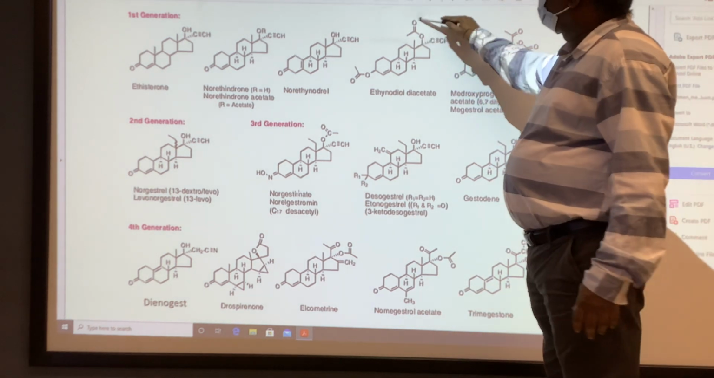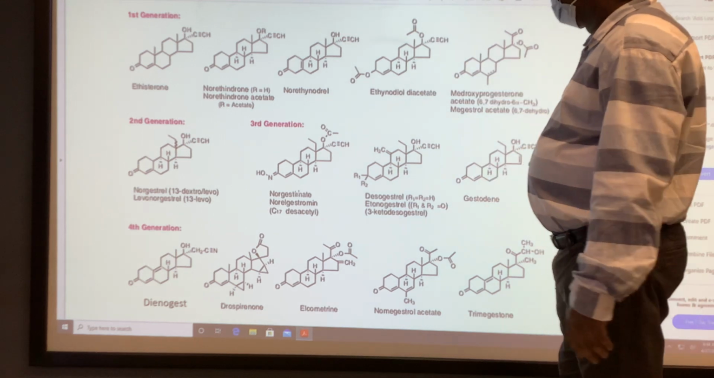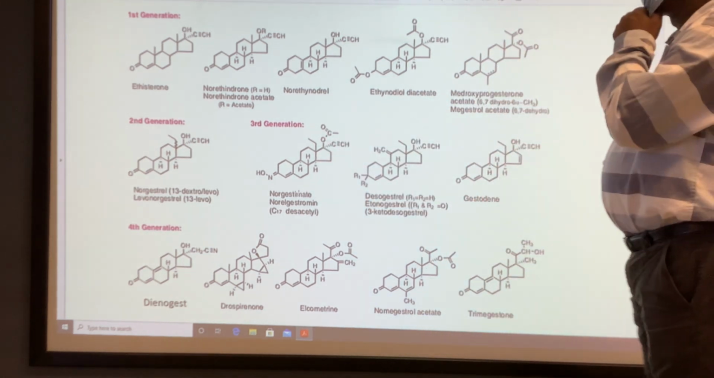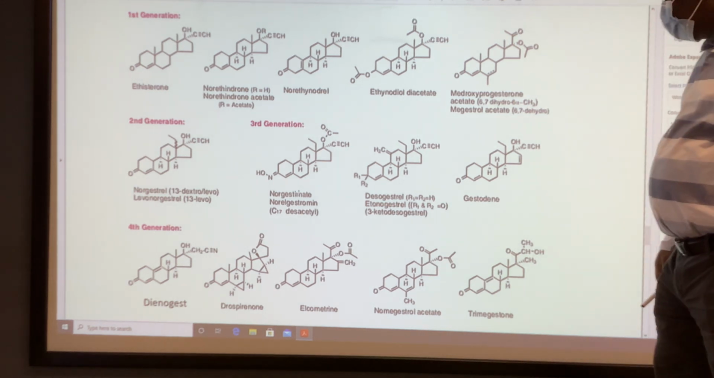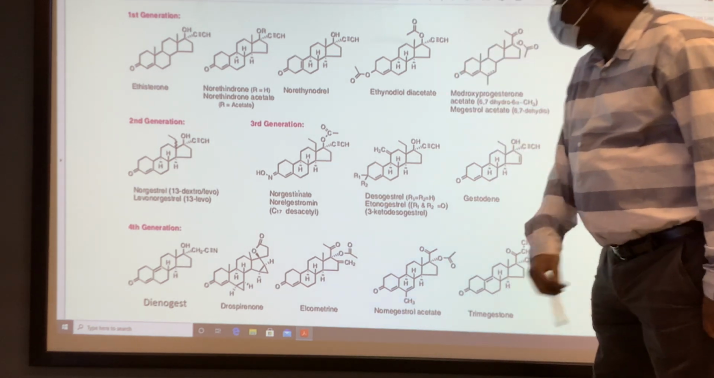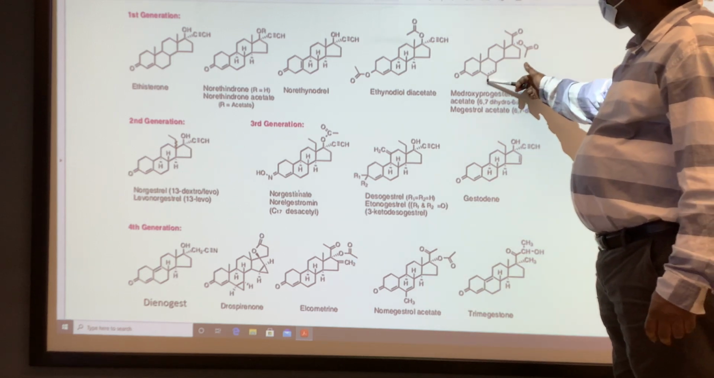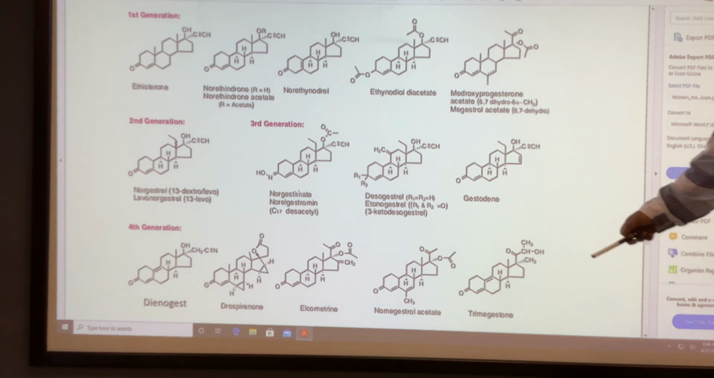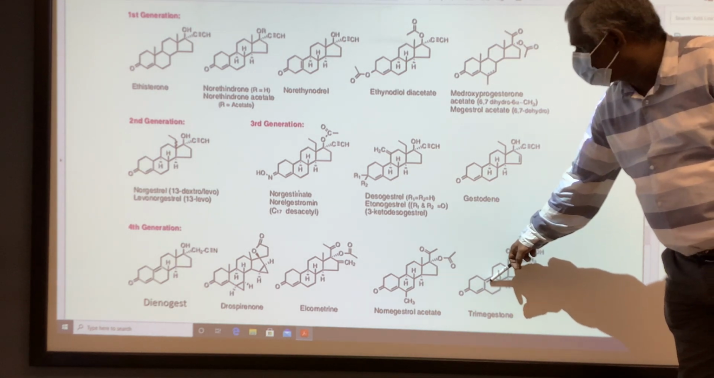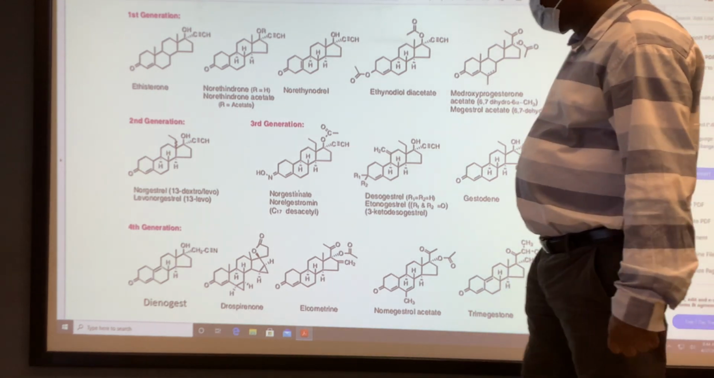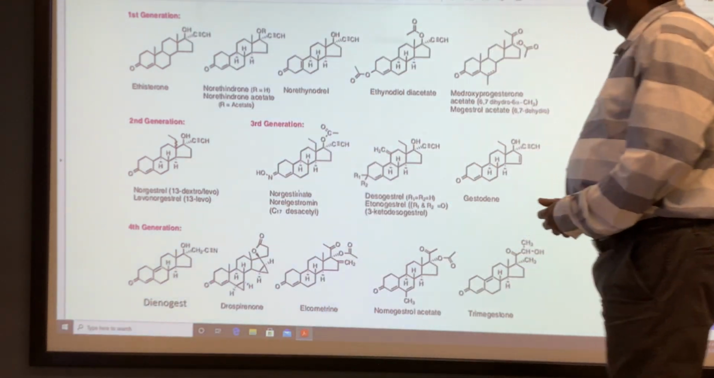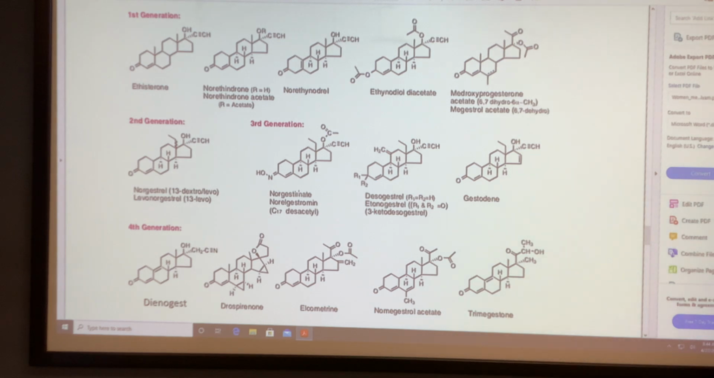When you have acetyl, those are good for a long duration of action. Then addition of the methyl group increases the potency. And the additional double bond increases the potency, this one. And addition of a double bond increases the potency, this one too. That's all, the key points for progesterone.